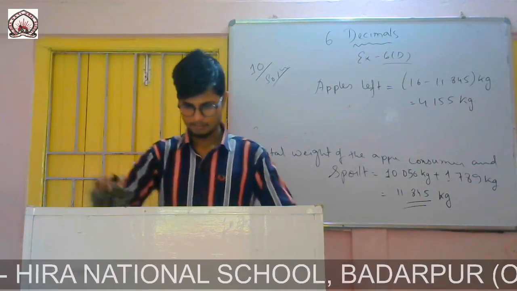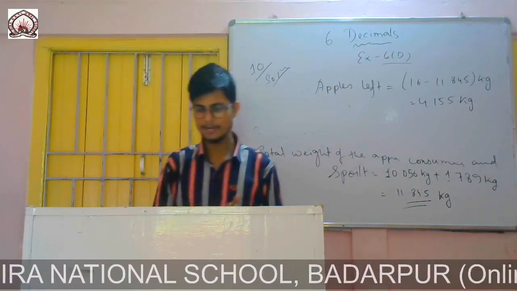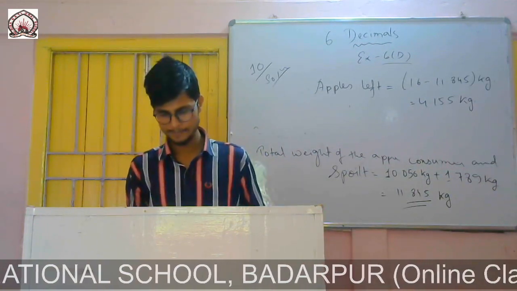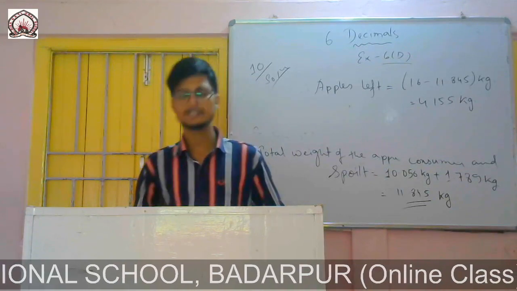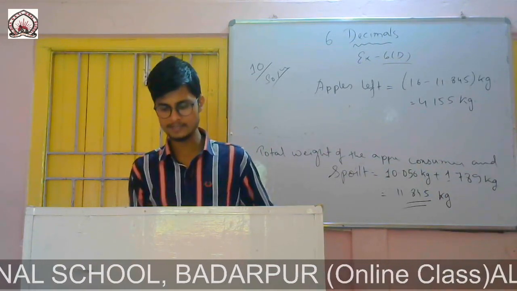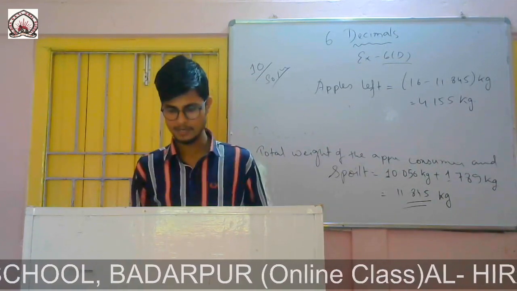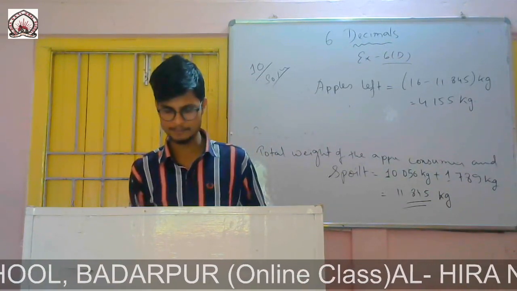Okay, now question number 11. A milkman has 25 liters and 300 ml milk. He gave 9 liter and 350 ml to one consumer and 11 liter 400 ml to another consumer. So how much milk does he have now?